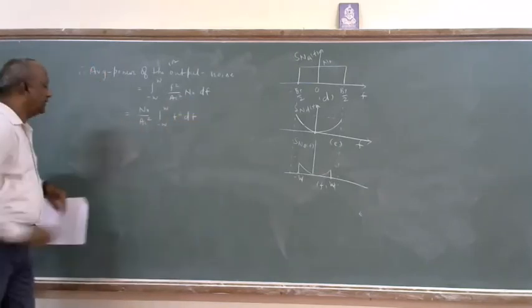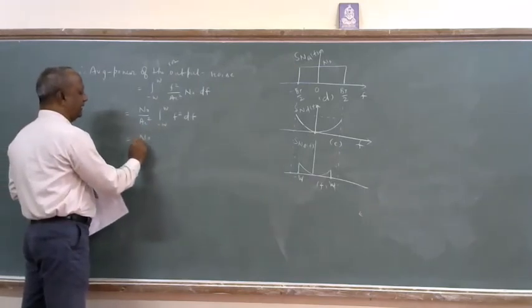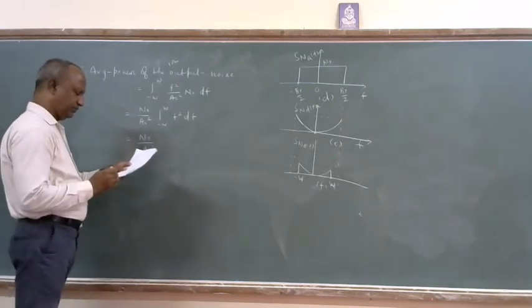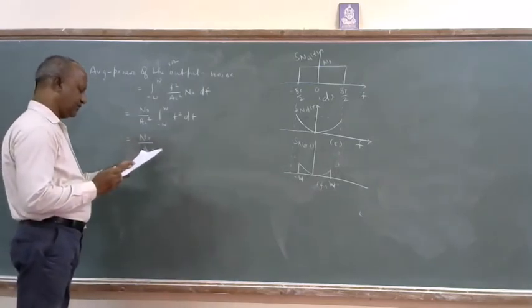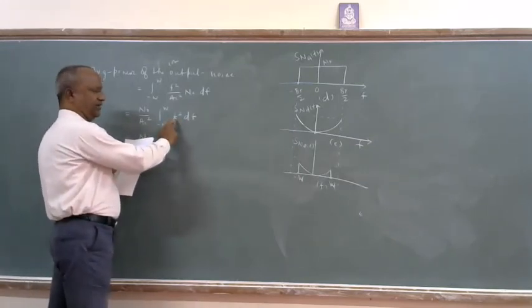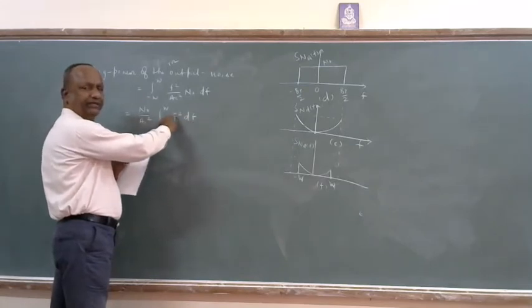Do the integration of that. N naught by A_C squared times the integral of f squared with respect to df, which is f cubed divided by 3.